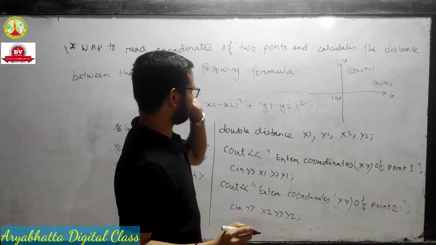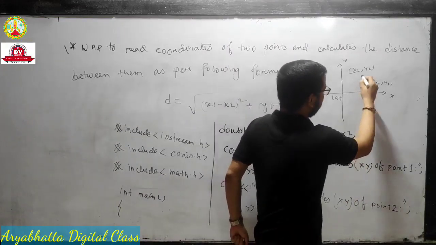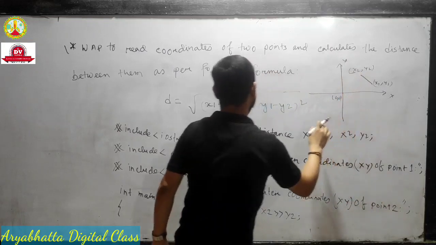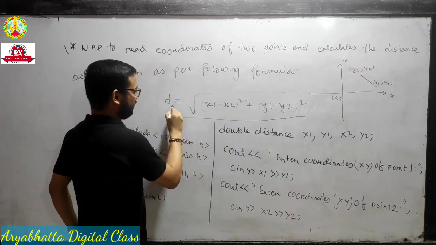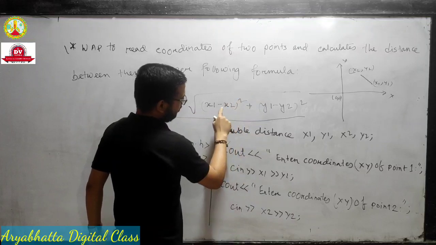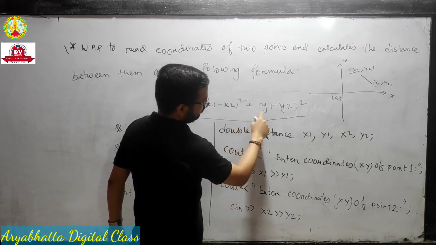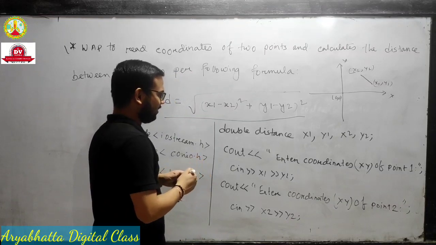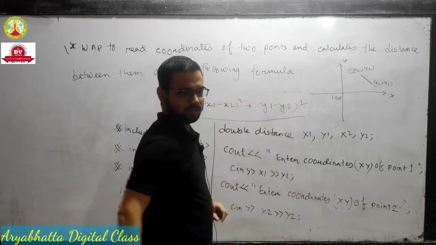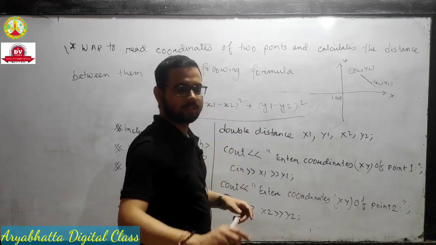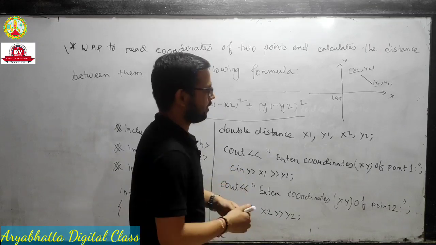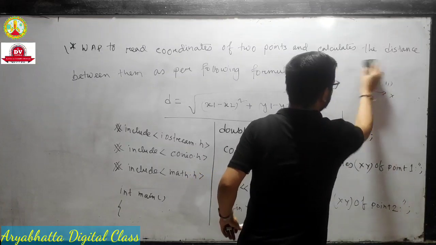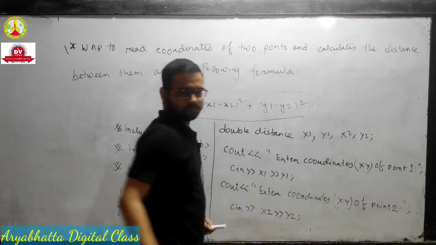We have to find the distance between them, and the formula is D equals square root of (x1 minus x2) whole square plus (y1 minus y2) whole square. We have to write this formula in C++ code. This is simply mathematics; if you know the formula, you will easily understand.